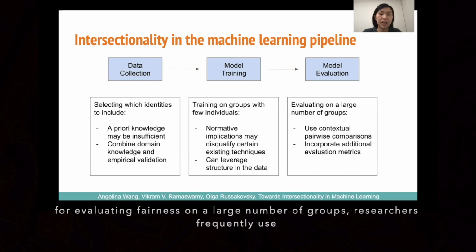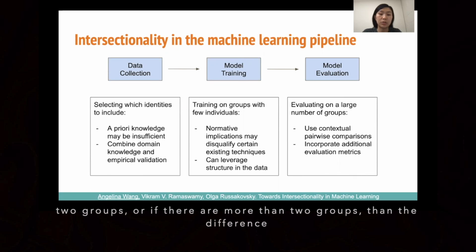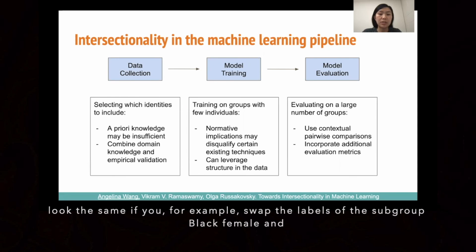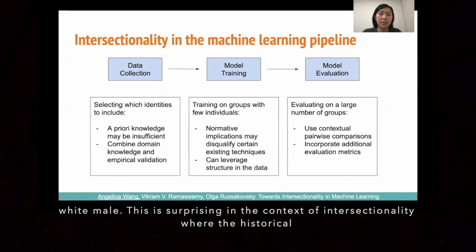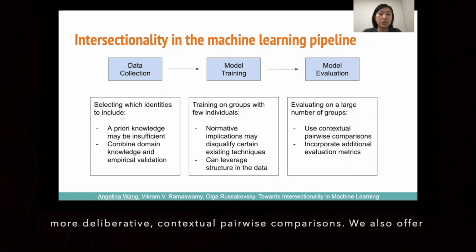And finally, for evaluating fairness on a large number of groups, researchers frequently use different variations of pairwise comparisons, such as the difference in true positive rate between 2 groups, or, if there are more than 2 groups, the difference between the group with the highest and lowest true positive rate. However, all of these metrics look the same if you, for example, swap the labels of the subgroup labeled Black female and white male. This is surprising in the context of intersectionality, where the historical ways different groups have been treated is very important. Thus, we suggest using more deliberative contextual pairwise comparisons.